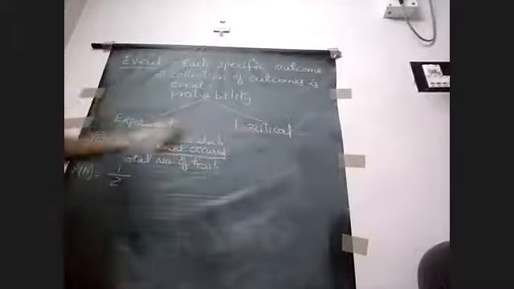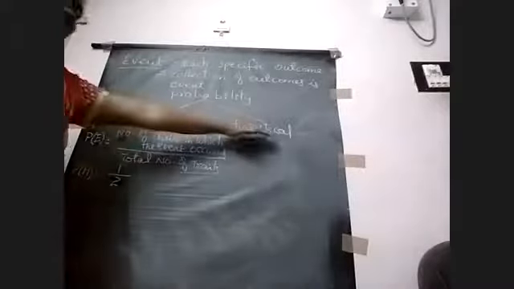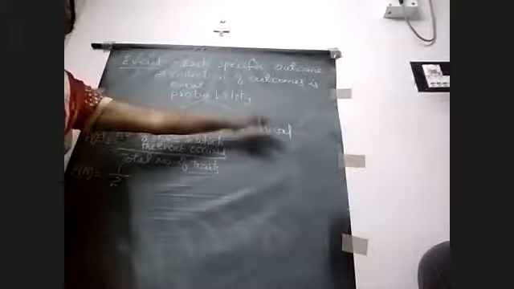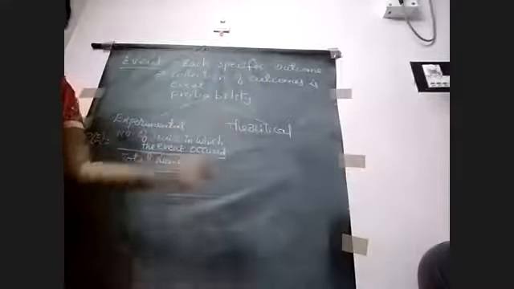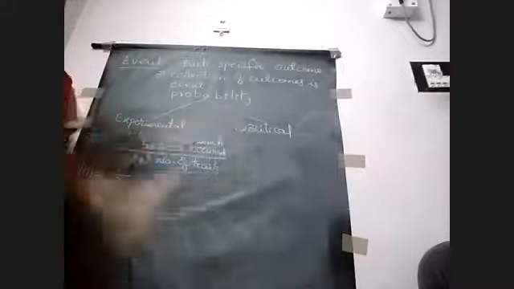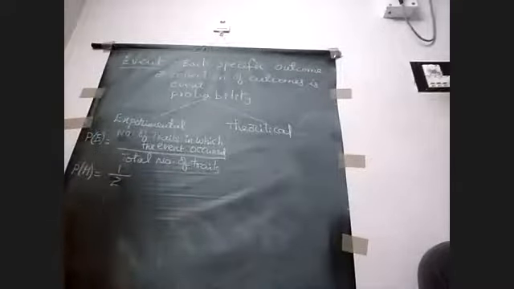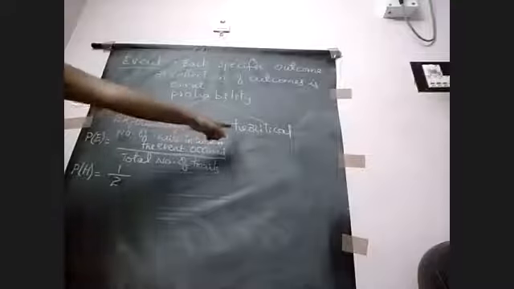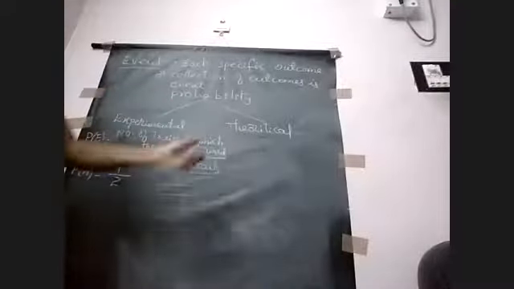And what about the theoretical? In this, we didn't do the experiment, just by assuming, by predicting the result of the experiment, we can say the probability of getting an event. So this is nothing but the probability of getting an event theoretically.